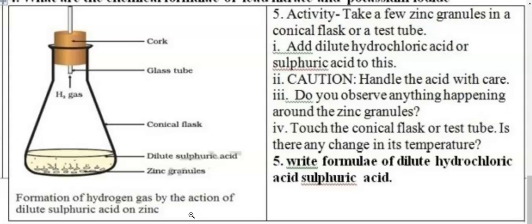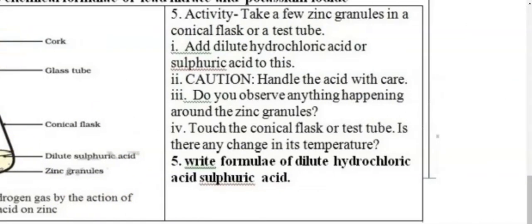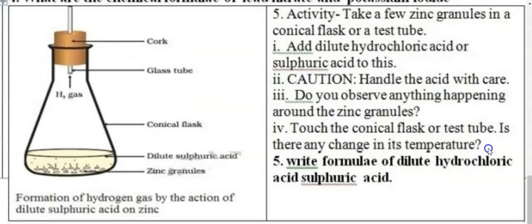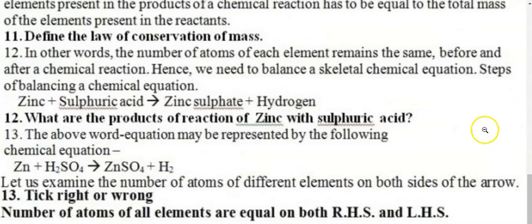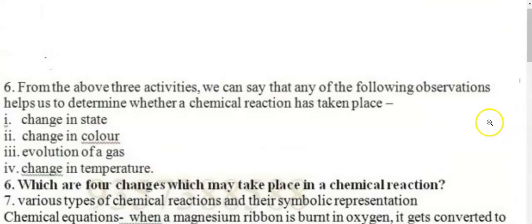It is zinc, Zn, plus H2SO4, giving you with the arrow, of course, zinc sulfate, that is ZnSO4. Remember, valency of zinc is +2 and sulfate is -2, so both are cancelled out here. So zinc sulfate, ZnSO4, and we get the gas which is called H2, that is hydrogen gas, formed over here. I move to the next part.